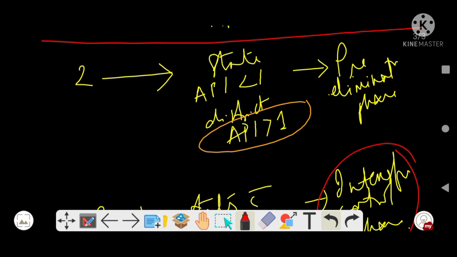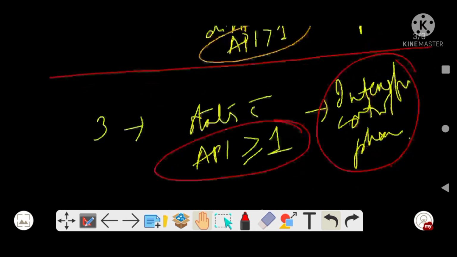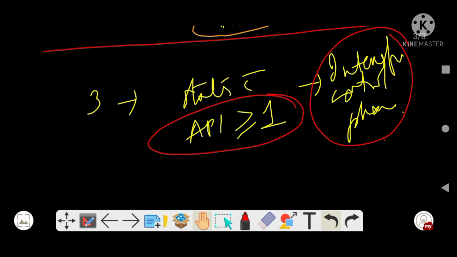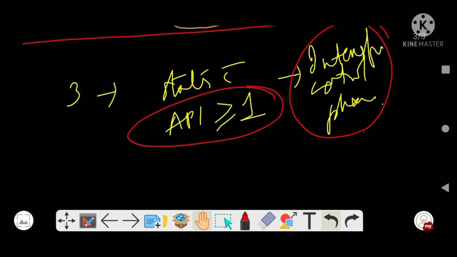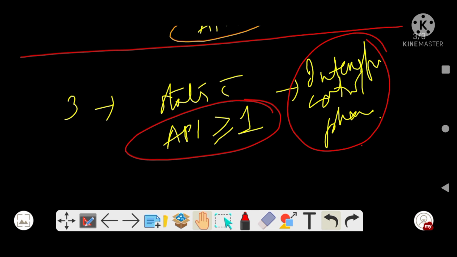Category 2, where state API is less than 1 but this time district API is more than 1, known as pre-elimination phase. And the last category, category 3, states with API more than or equal to 1, and naming is intensified control phase. So I hope this topic is clear, right?